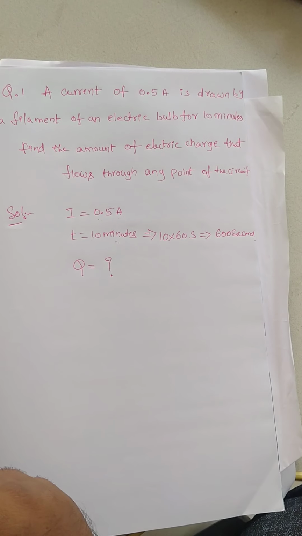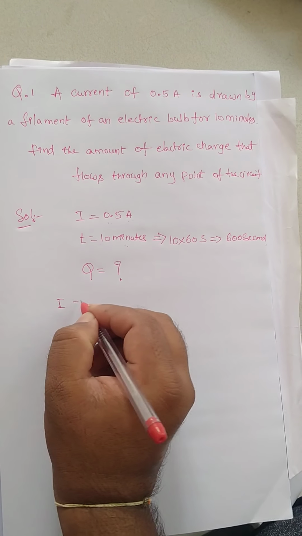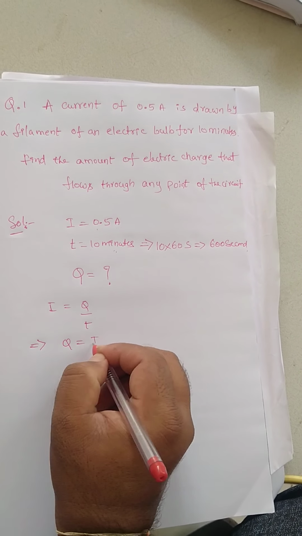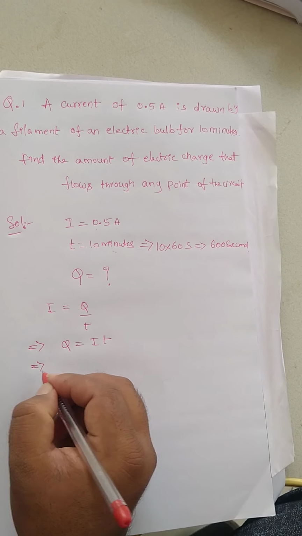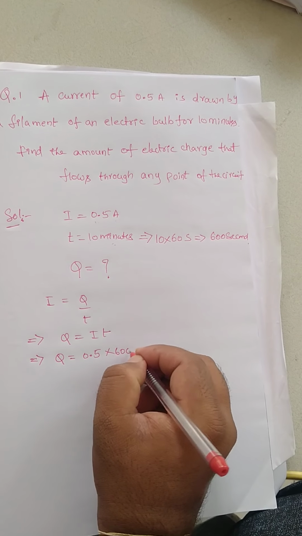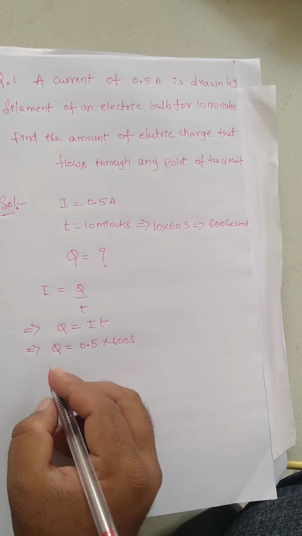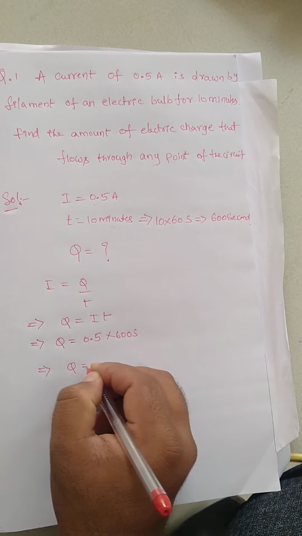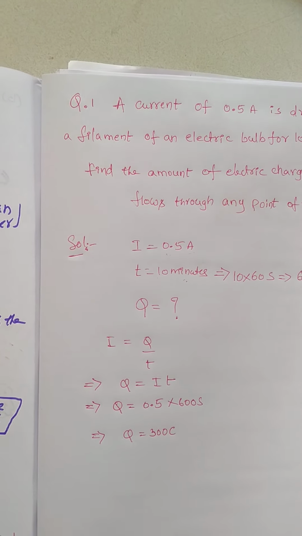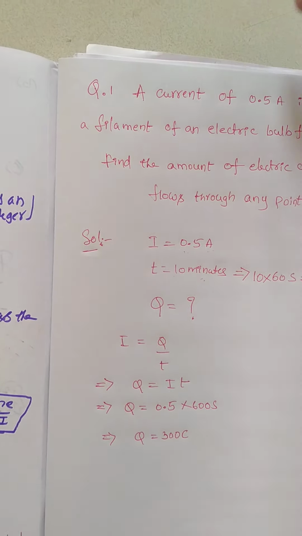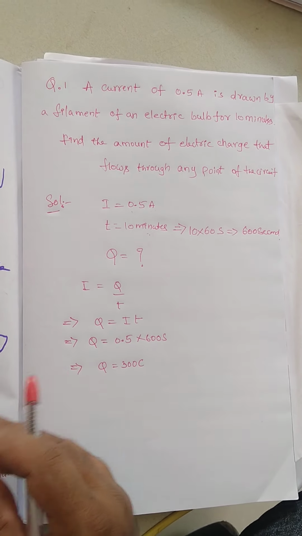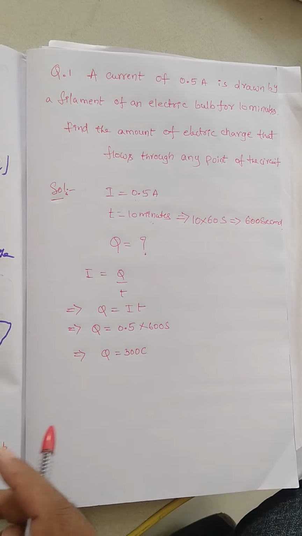Then easily we can write I equal to Q by T. Right? I equal to Q by T, then Q equal to I into T. We have to find out Q. Then Q equal to I, which is 0.5, into T, which is 600 seconds. So Q equals 300 coulomb. So this is how we can do it. I think everyone knows about this, right? I think I already discussed this type of model problem when I taught the electricity chapter.